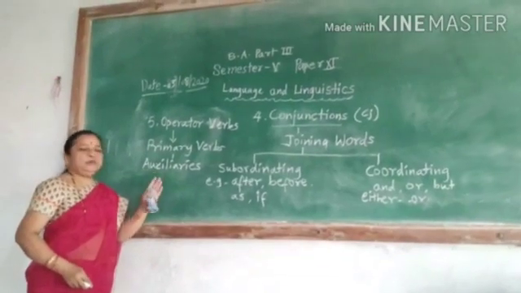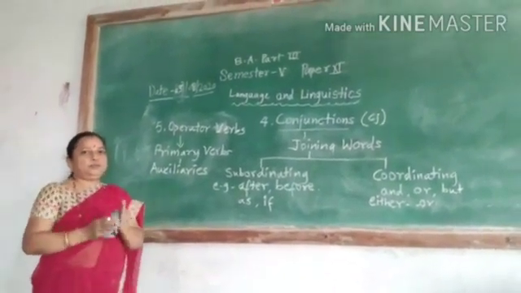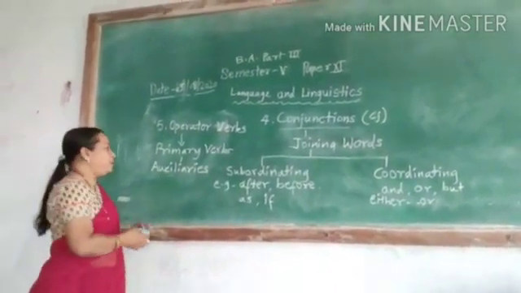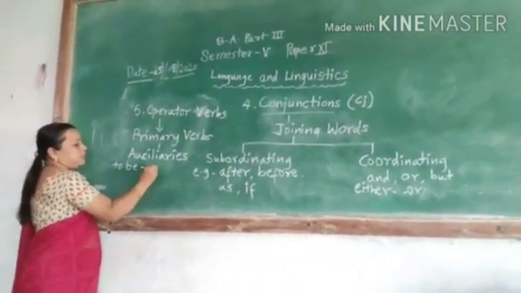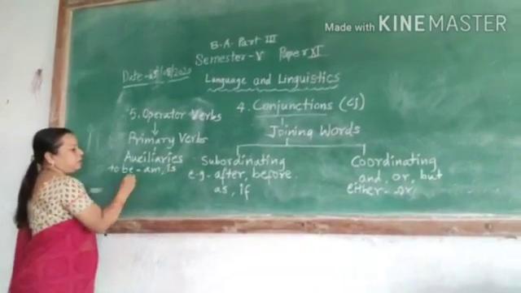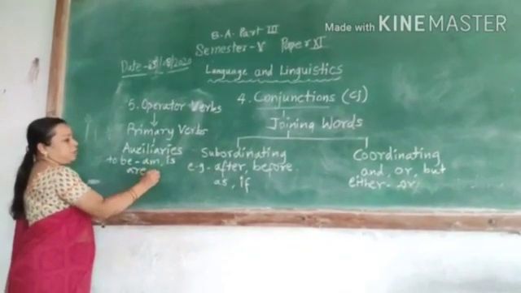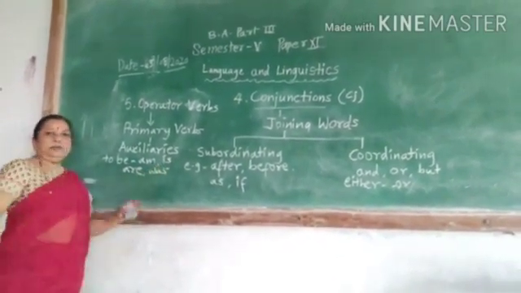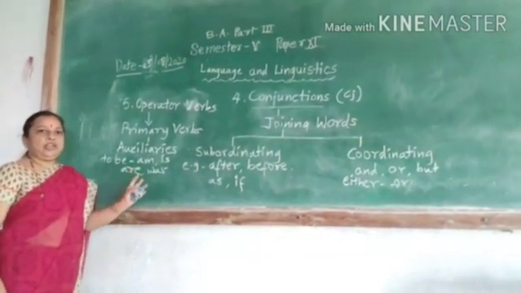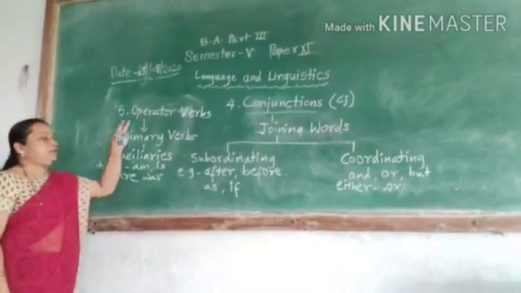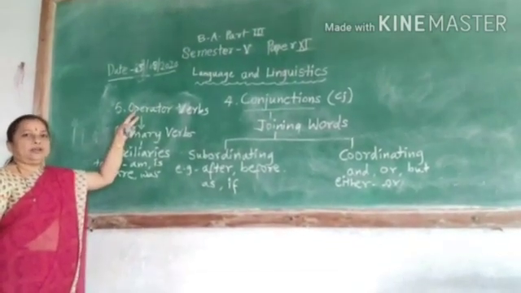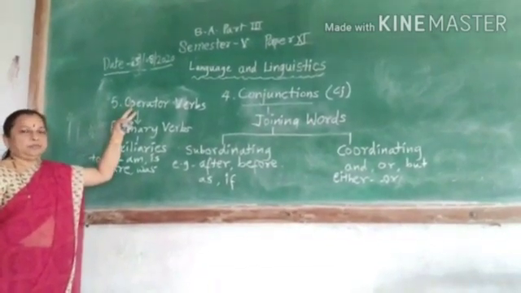For example, you have different types. To be verbs are like am, is, are, was, were, will, shall. All these are to be verbs, and they are included in the operator verbs class.